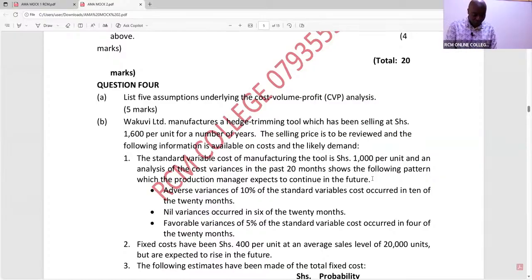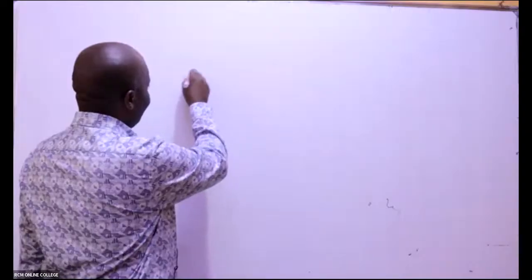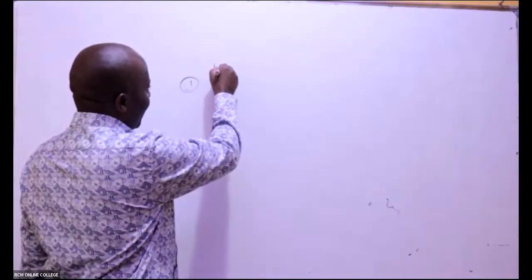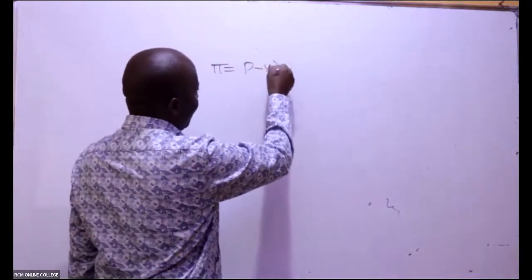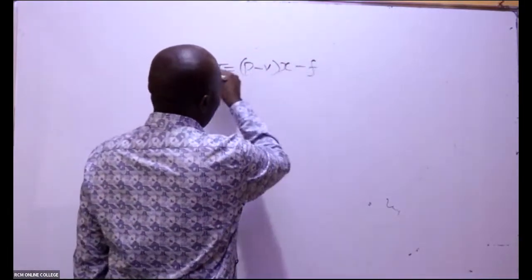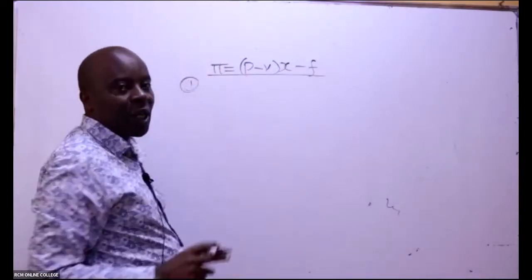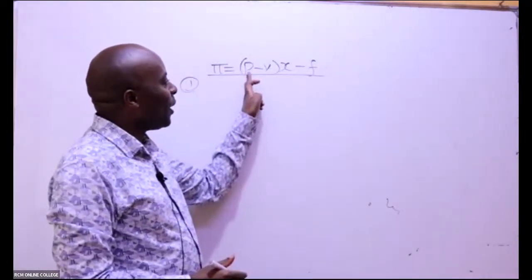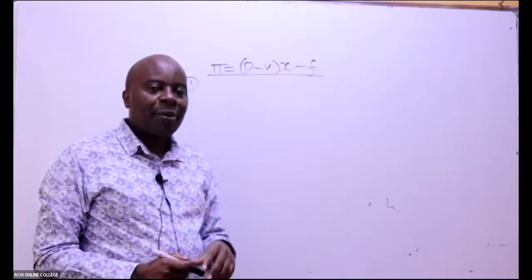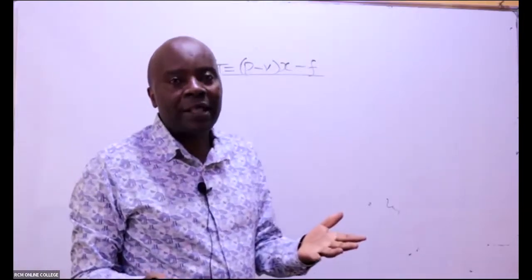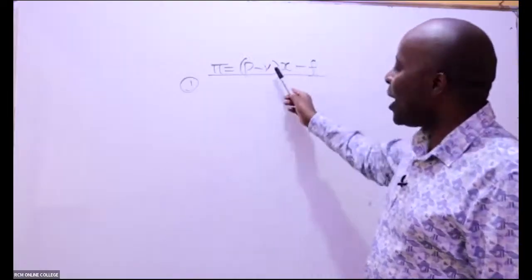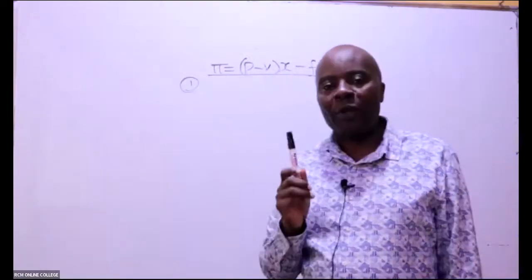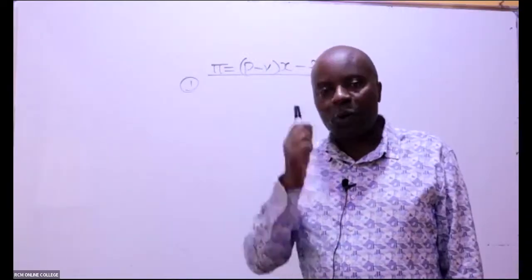We know that in cost, volume, profit analysis, we normally assume, ladies and gentlemen, the CVP assumptions. Number one, remember the profit equals price minus variable cost minus fixed cost. So from this profit equation, we shall be able to get so many assumptions. Assumption number one is that the selling price is known in advance and will remain constant. Variable cost per unit is known in advance and will remain constant.